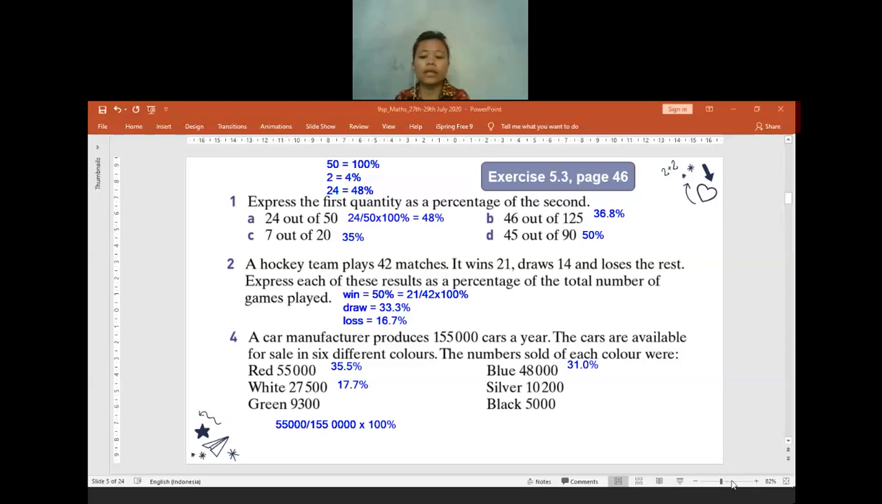Okay, for the silver color, how many percent will it be? 6%. Are you sure? Keep it to 1 decimal place, please. 6.6. Okay. 6.6%. Is there anyone who has any confusion here? Feel free to ask if you have any confusion. For the green color, how many percent is it for the green color?